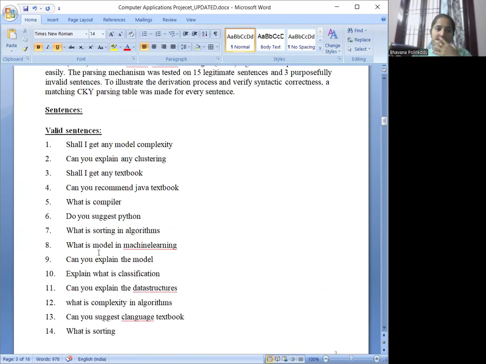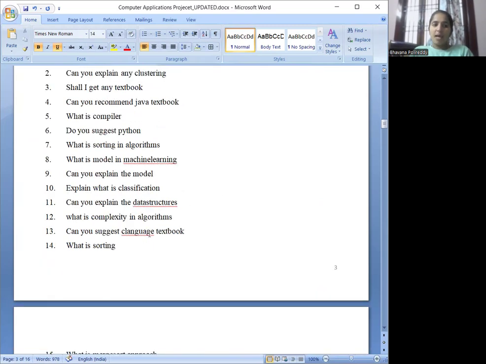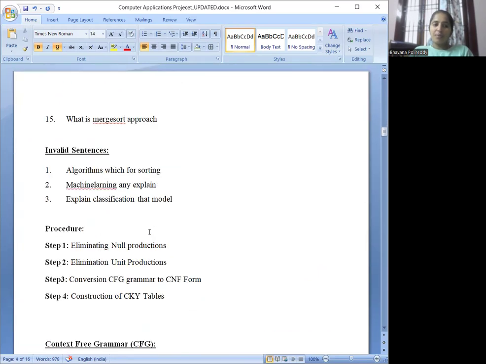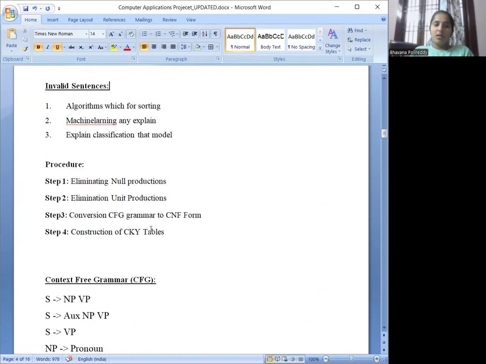For example, the valid sentences are: can you explain any clustering? Shall I get any model complexity? Shall I get any textbook? Can you recommend a Java textbook, etc. I'm going to explain how I proved them as valid and how I proved the invalid sentences as invalid.